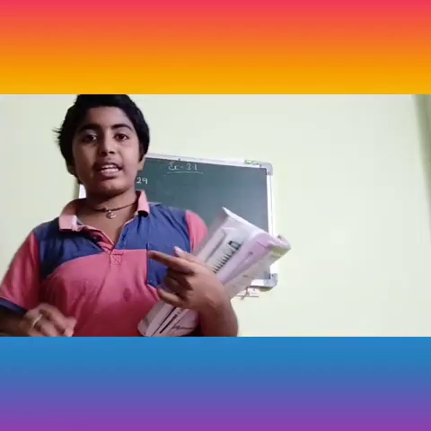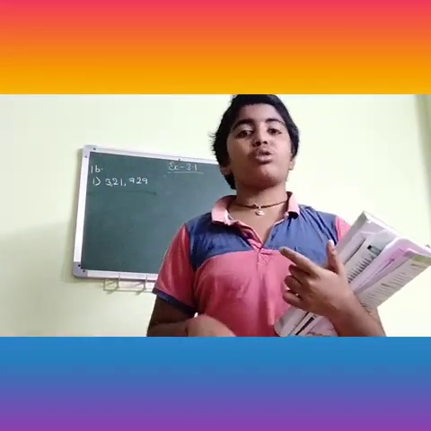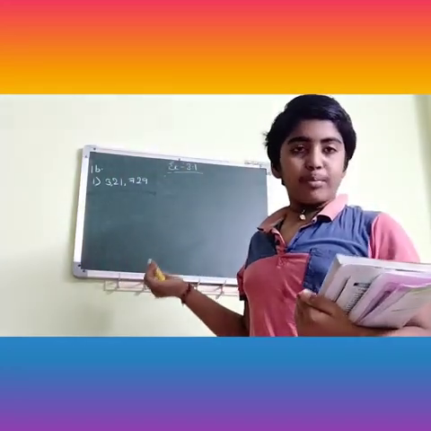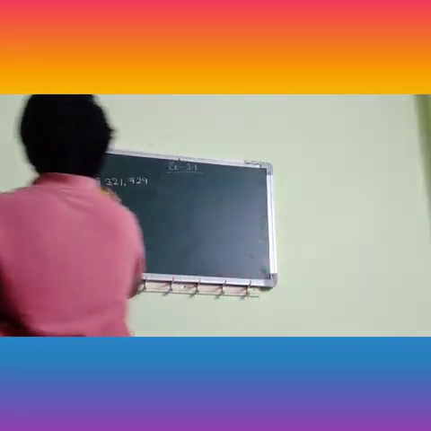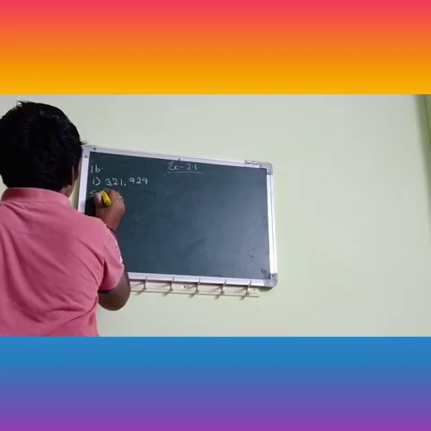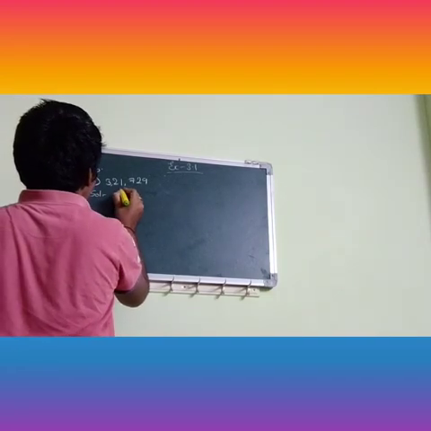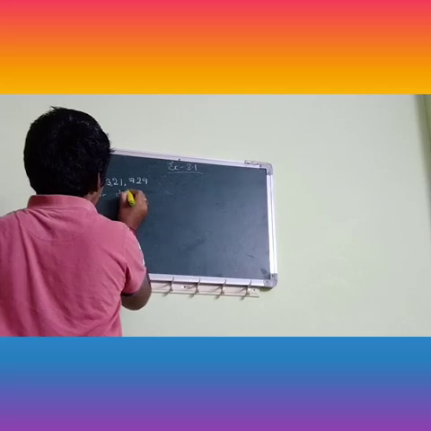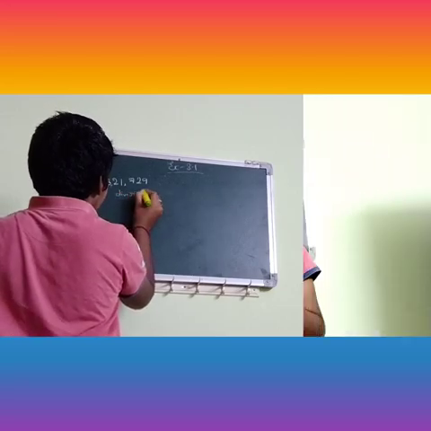I think you understood the divisibility rules, or you can do your own too. Now let's do the problem. First, divisible by 2. The number is 3,21,729. So let us solve this problem.